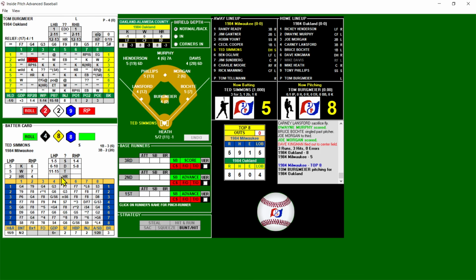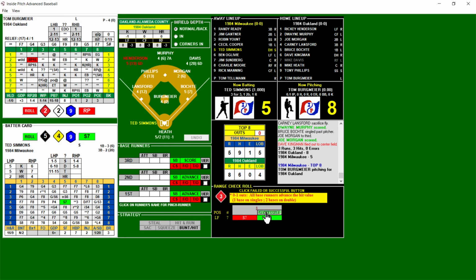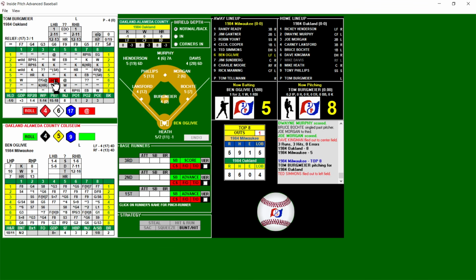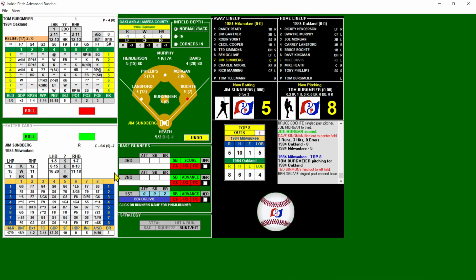Range play, yes. Single to left, Henderson's a 5, has a chance to rob it, and he does with a 3. Everything going the A's way now, and here's Ogilvy facing Bergmeyer. Pickoff at the park, nobody's on base. We go to Oakland Alameda, and a base hit past second. Runner on first, 1 out for Sundberg.